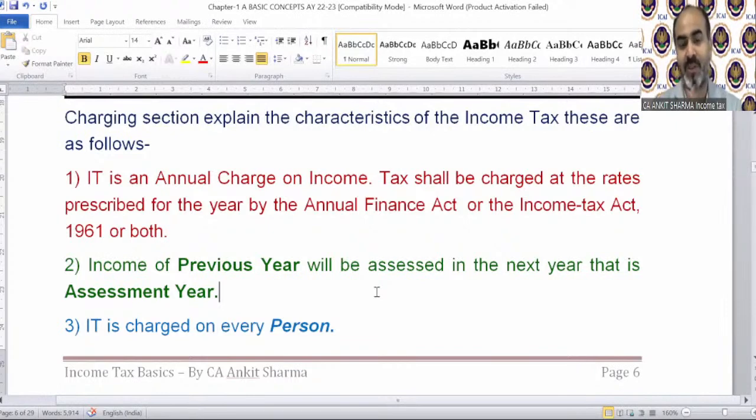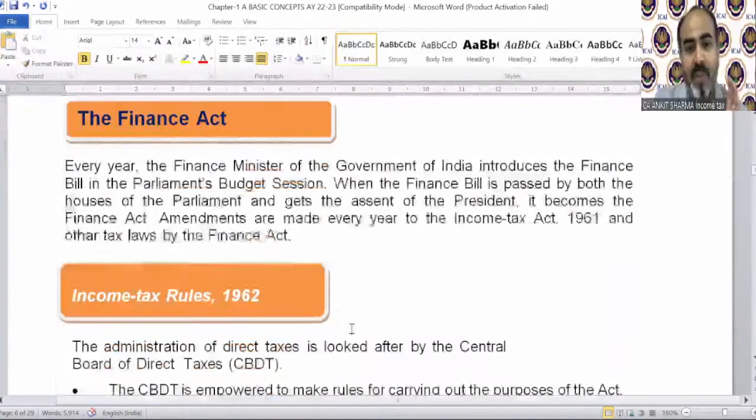Okay. To understand how we can escape from this, of course, we need to understand the definition of person. So our next topic will come in the category of definition, where we will discuss the meaning of person. Then you will come to know how we can escape it. This is the topic which we will cover in basic concepts. After this provision in the definition topic, we will discuss the definition of person.